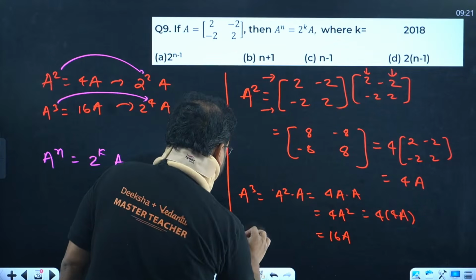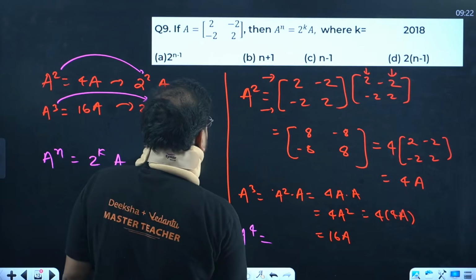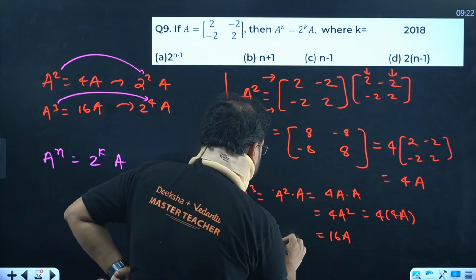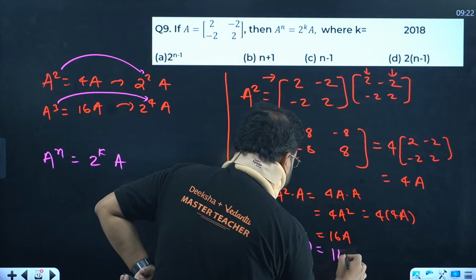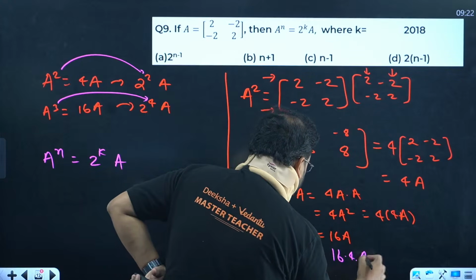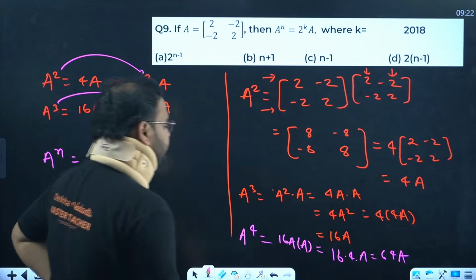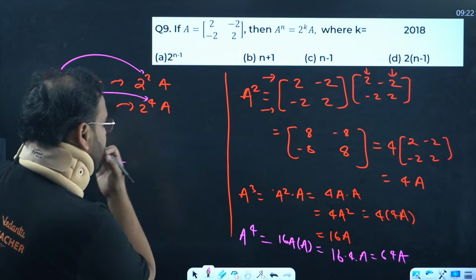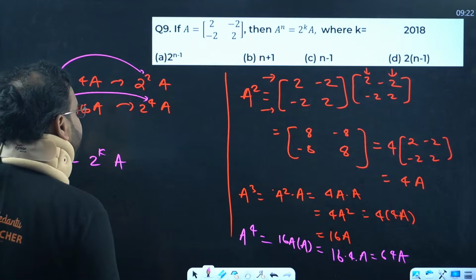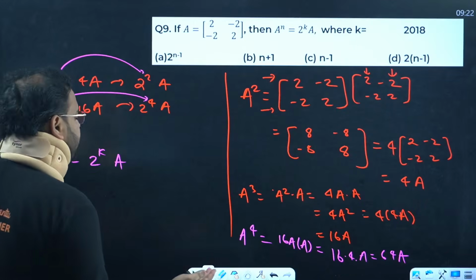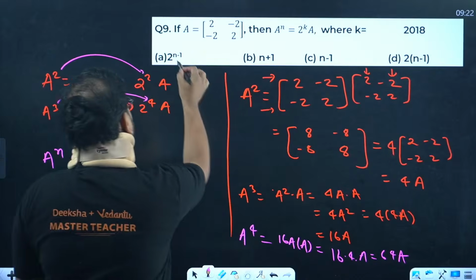One second guys, let me just try for a power 4 also. If I go with a power 4, I'll have 16a into a, one second. So I get 16 into, again 4 into a. Am I right? 64a. Yeah, because I'll have a square, again I'll have 4a, 64a. So if I go with n equals to, let's say 4, I get 4 minus 1, 3. That's going to be wrong then. So this power does not work.